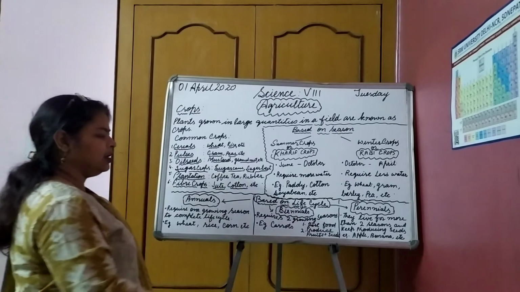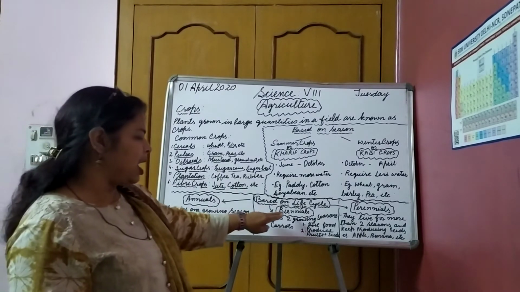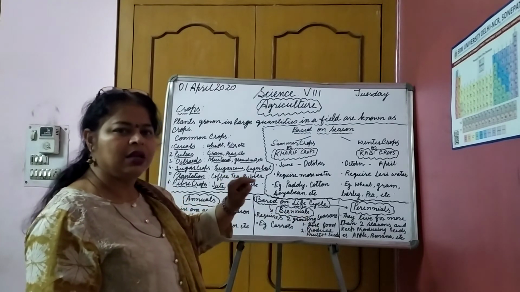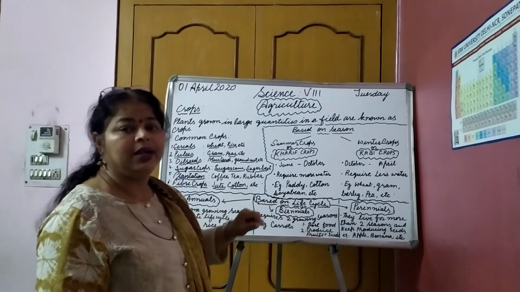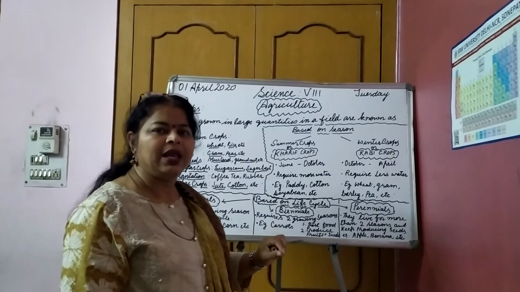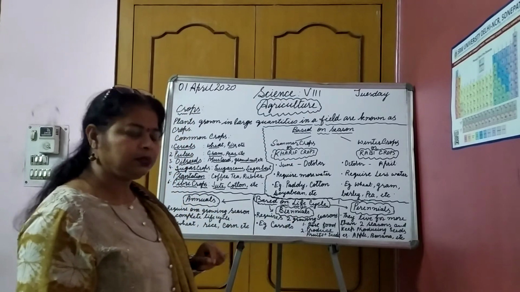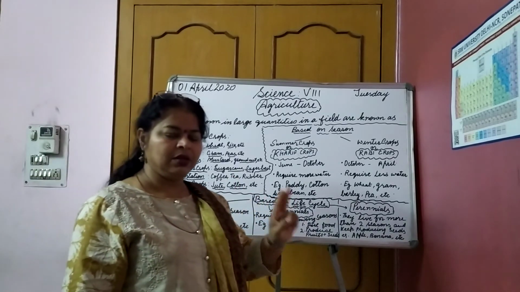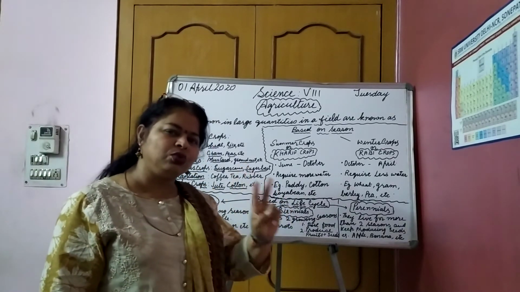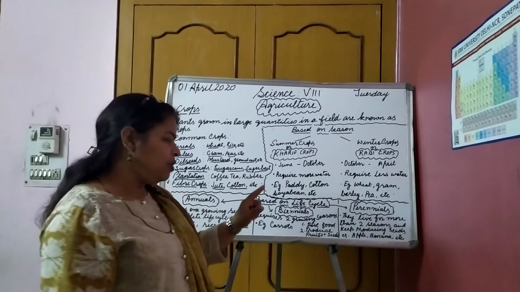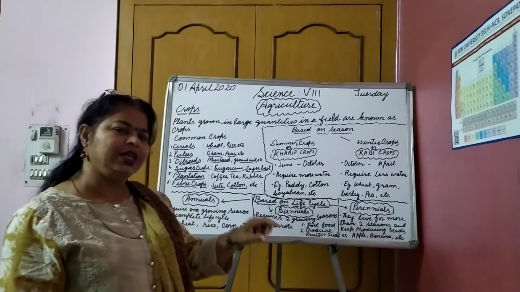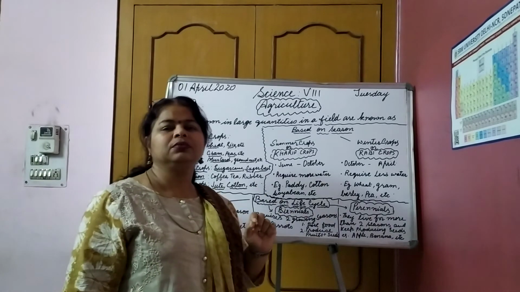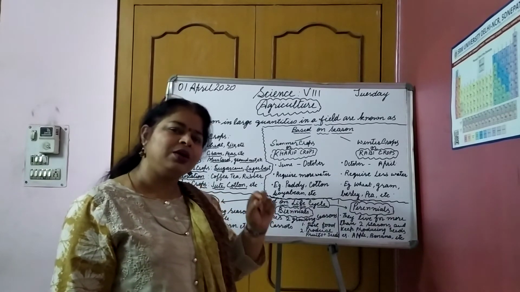Then biennials, B-I-E-N-N-I-A-L-S. Biennials require two growing seasons. How many seasons? Two growing seasons. In the first season, they store food in the roots.